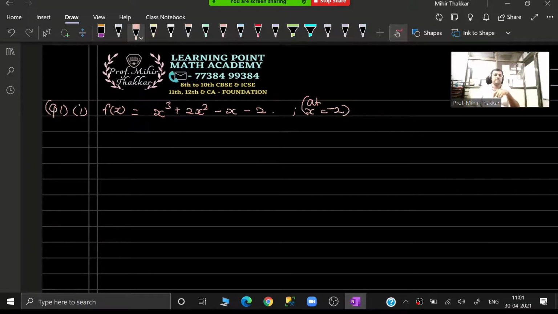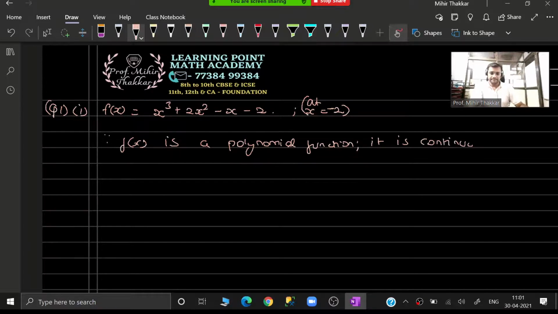Definitely, this x value minus 2 is a real number. So you just have to write a small statement over here saying that, since f(x) is a polynomial function, it is continuous for all x belonging to real numbers.